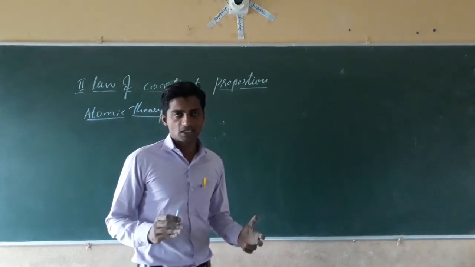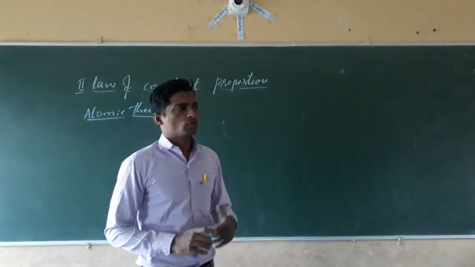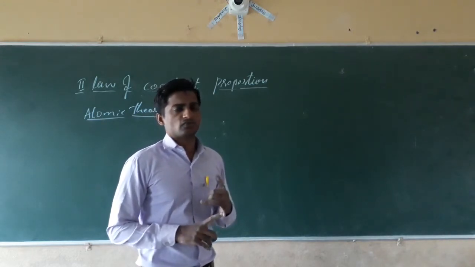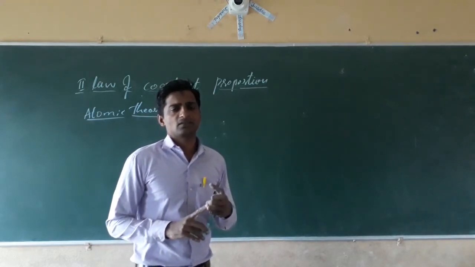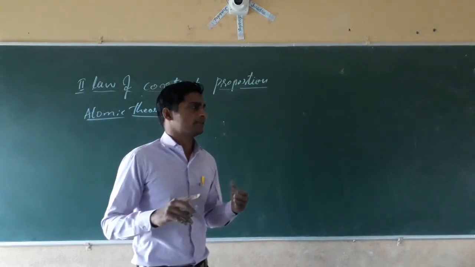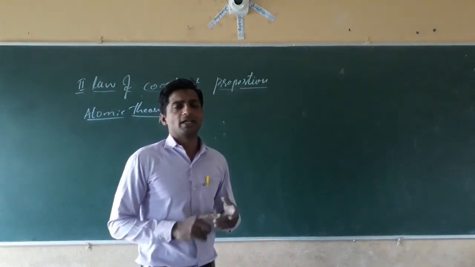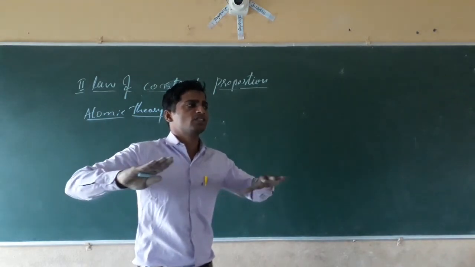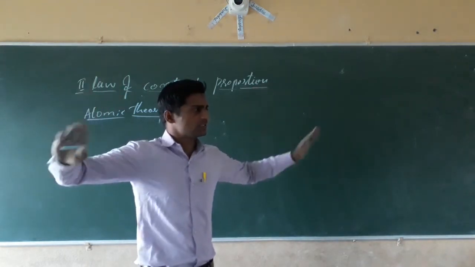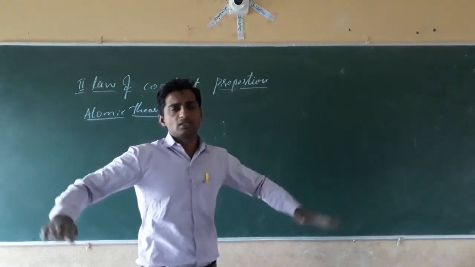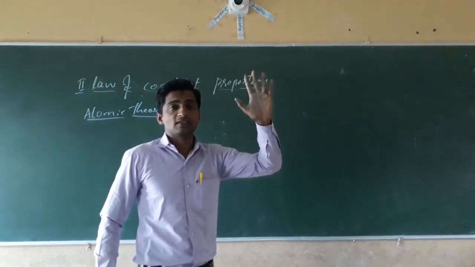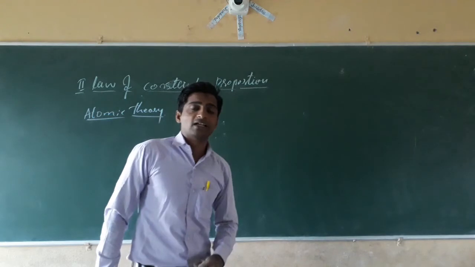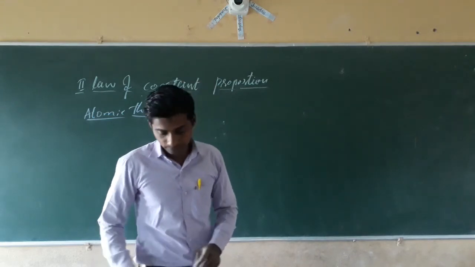Dalton is going to say in his atomic theory, you can take any substance, any state of matter, either solid, liquid, or gas, or any element or any compound, all these substances in the universe, visible and invisible, whatever things are present in the universe, on the earth, are all made up of the smallest particle of matter that is called the atom.